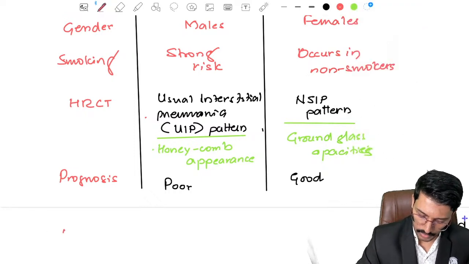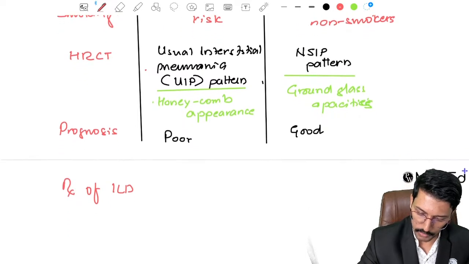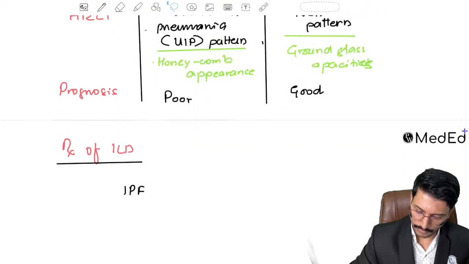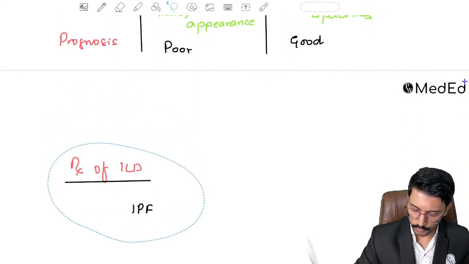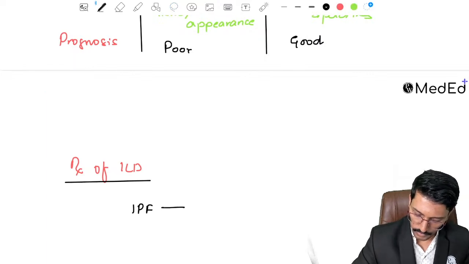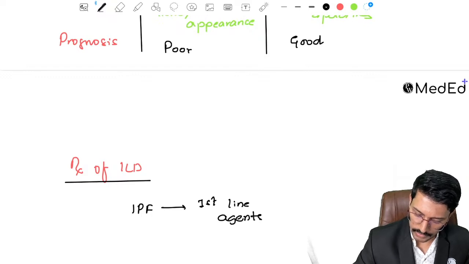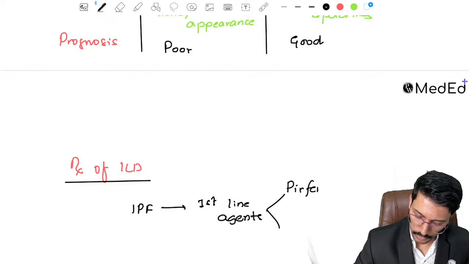Last bit is about the treatment of interstitial lung disease. What you need to remember with respect to treatment of interstitial lung disease is, if it is idiopathic pulmonary fibrosis, first line agent, there are two actually, so let me call them first line agents, and they include pirfenidone, and the second one is nintedanib.